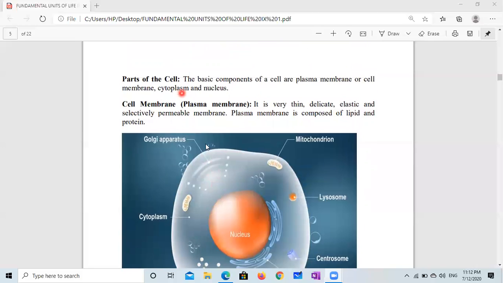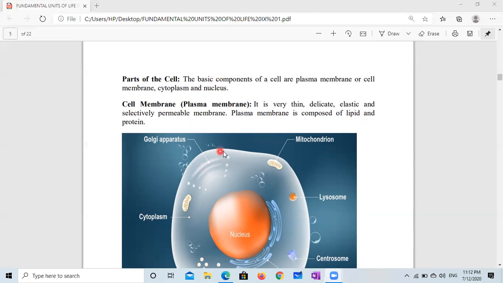This is cytoplasm. And this small area which is enclosed by a membrane, nuclear membrane, this is known as nucleus. So we are going to discuss plasma membrane, cytoplasm, and nucleus. And in cytoplasm, many structures can be seen, and these are known as cell organelles, and we will discuss all these things in detail.